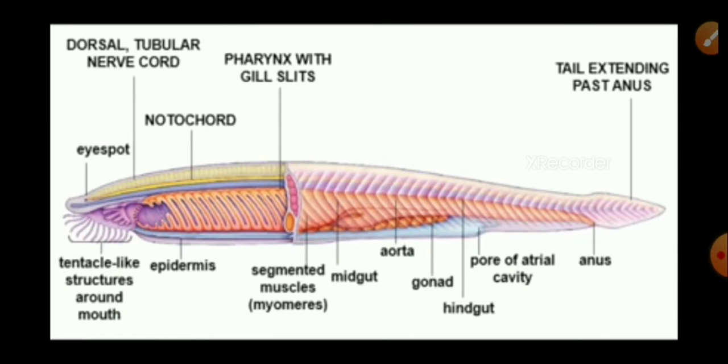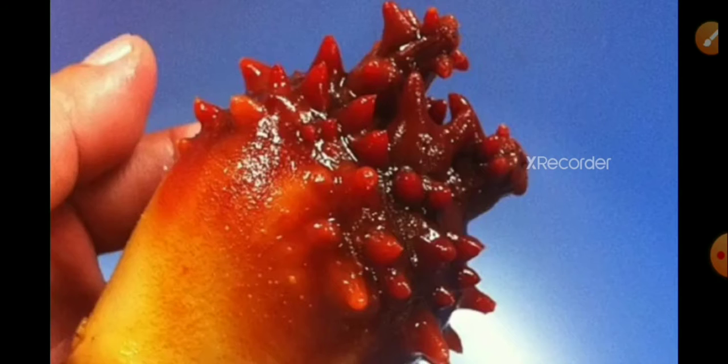See, very clearly you can see the atrial aperture in the Herdmania. This is called the atrial aperture. This is Cephalochordata. You can see the different parts.